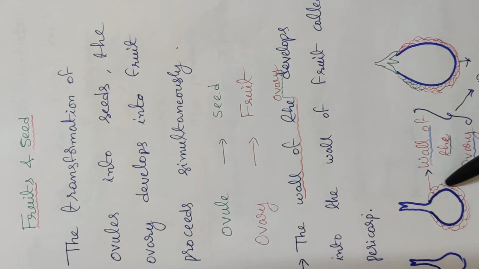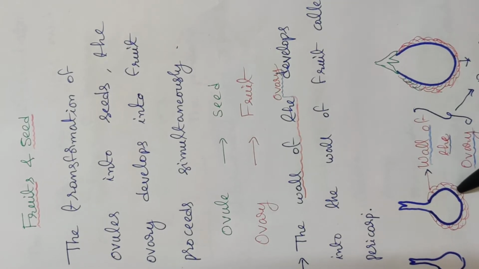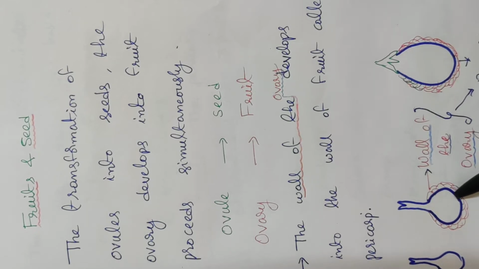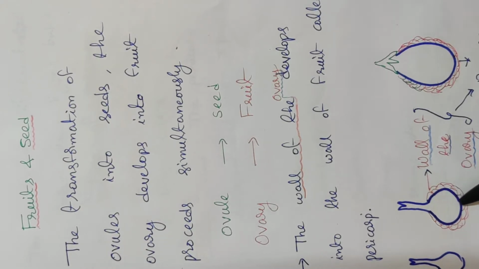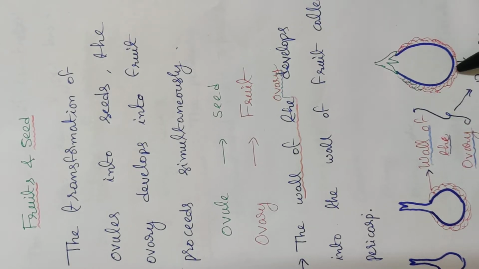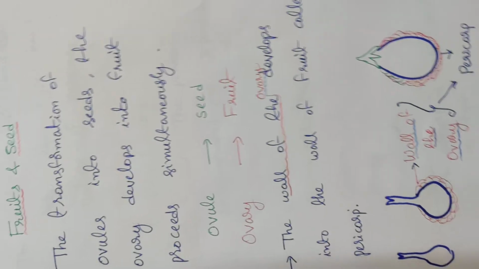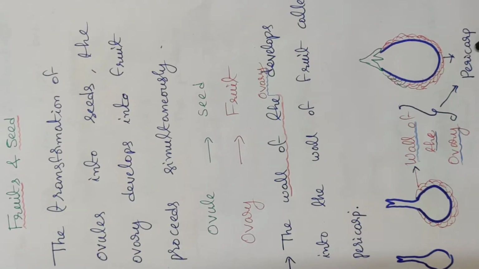Before the fertilization process, this is the wall of the ovary, stigma, style, and ovary. Already you have learnt about the structure of a carpel or pistil. The basal swollen part of the carpel is known as the ovary. After the fertilization process, the wall of the ovary develops into the fruit wall. That fruit wall is known as pericarp.